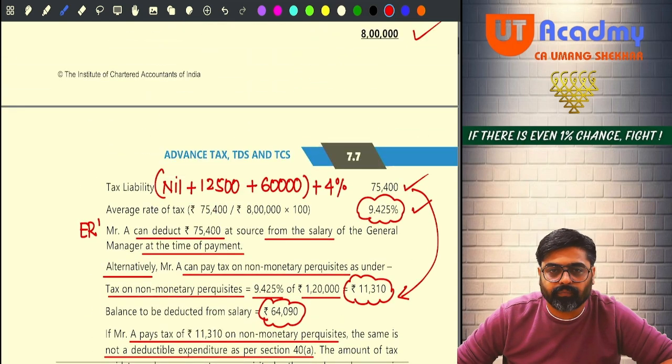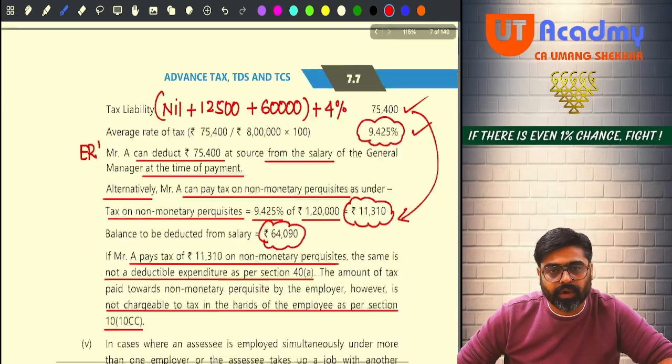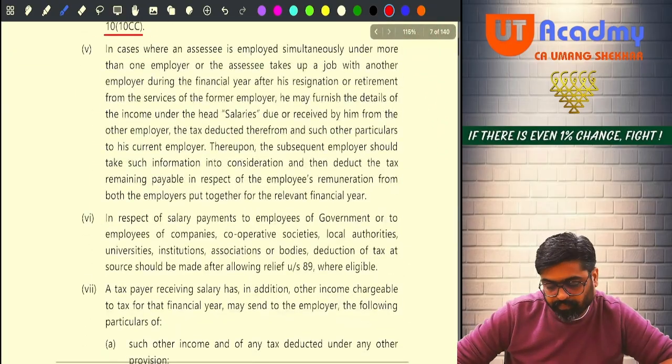Hello sir. So can you get such kind of question in the exam? Yes, you can get such kind of question for 4 marks. Okay. Should we move ahead?